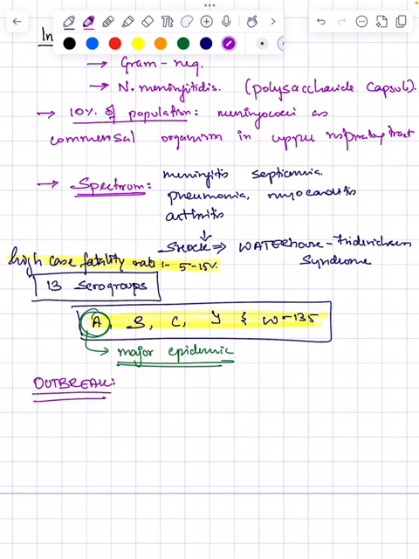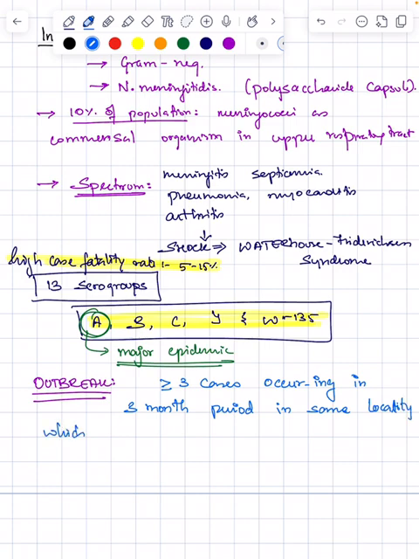When 3 or more cases of meningococcal disease occur in a 3-month period in the same locality, which accounts to 10 cases per 1 lakh persons, that situation is called an outbreak.